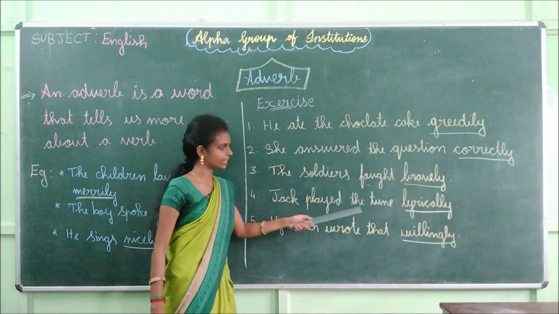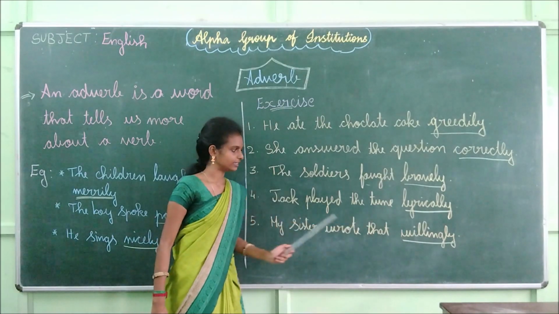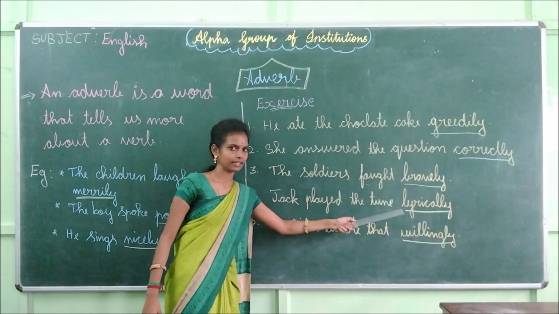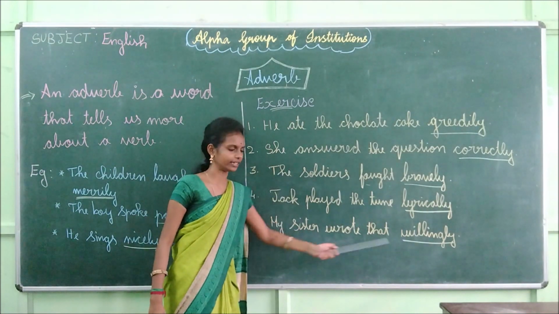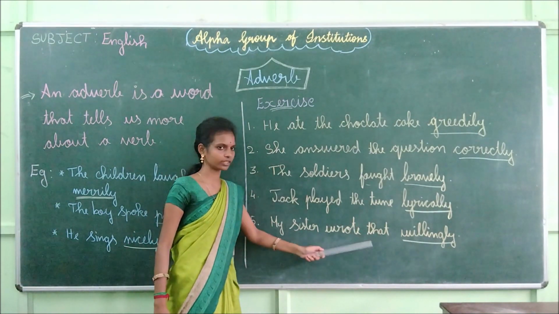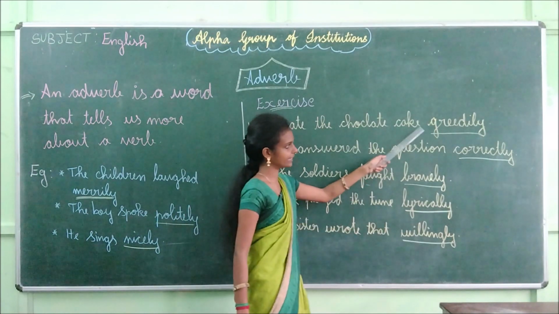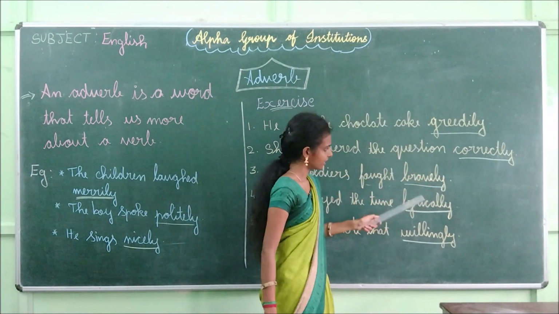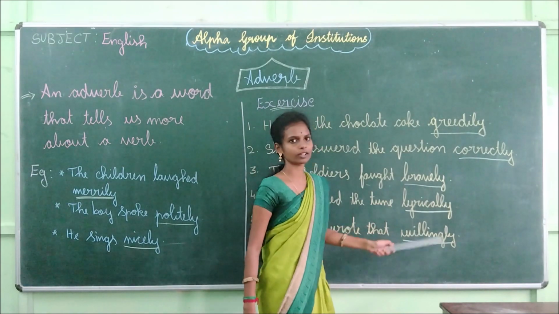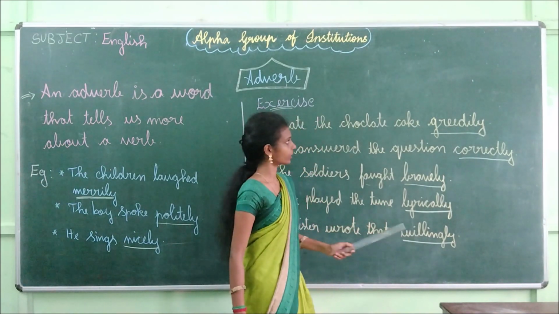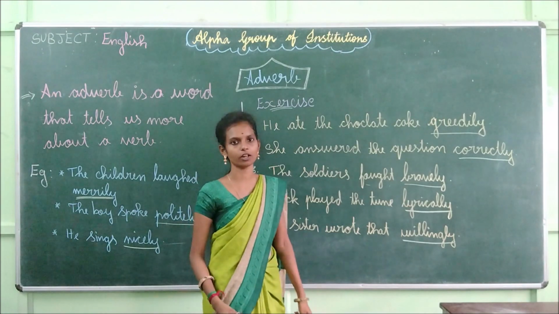Jack played the tune lyrically. My sister wrote that willingly. Greedily, correctly, bravely, lyrically, willingly. All these are the adverbs. Okay, children. Do you all understand what is the adverb?